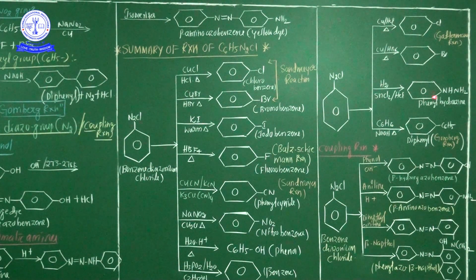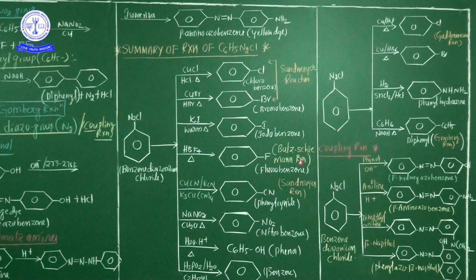This is most important. Phenyl hydrazine is liberated. This is another chemical property of benzene diazonium chloride. And last and final, the replacement reaction with benzene. Now here benzene diazonium chloride treated with benzene in the presence of sodium hydroxide, finally diphenyl compound is liberated. This generally is named the Gomberg reaction. Already discussed this one, Gomberg reaction.